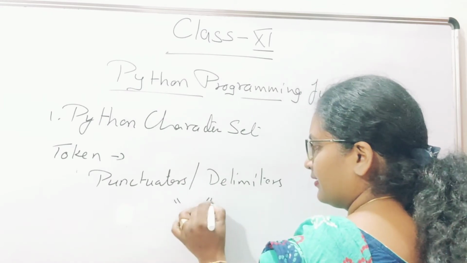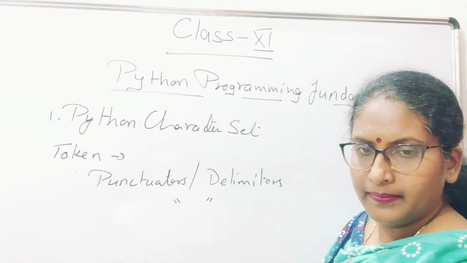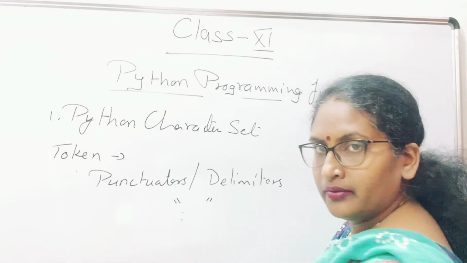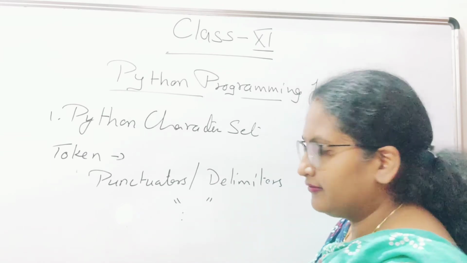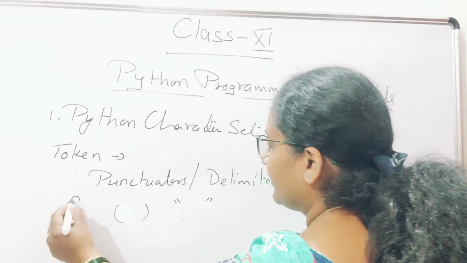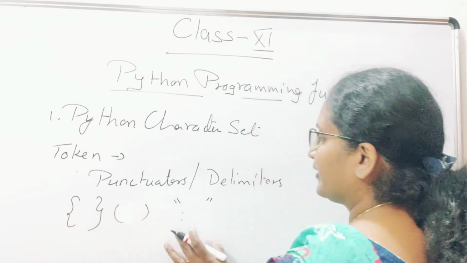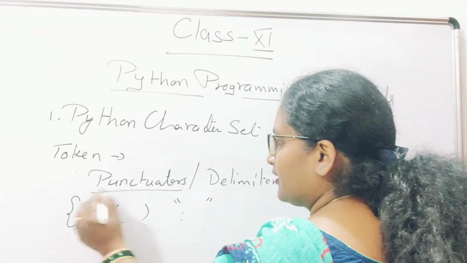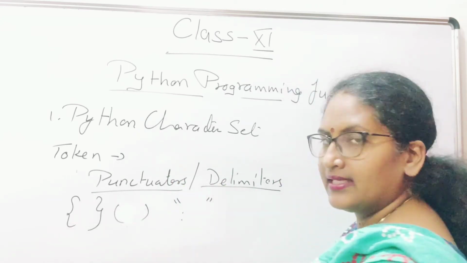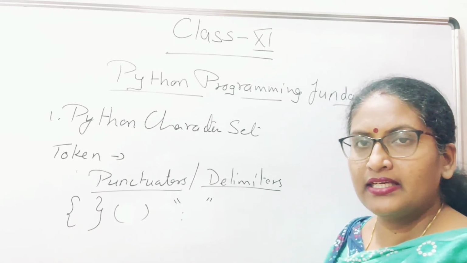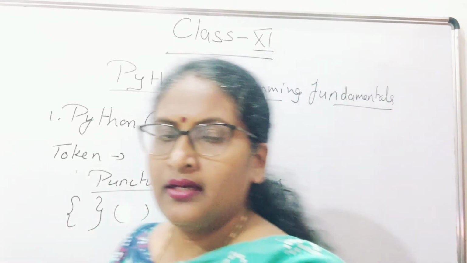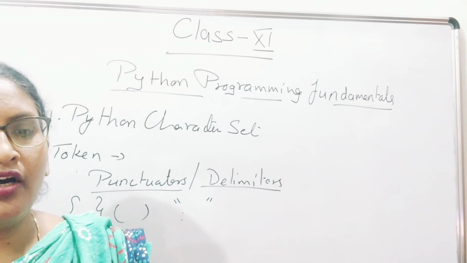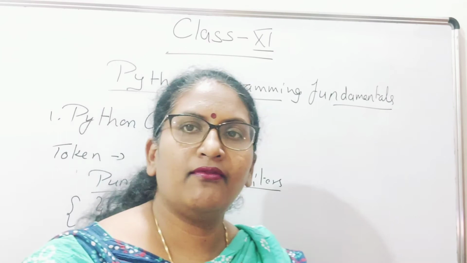For example colon, double quotes, brackets, curly brackets. These are punctuators, or we call them delimiters. Either you can call them punctuators or delimiters. For what purpose are they used? These are the symbols which can be used as separators of values or to enclose some values.